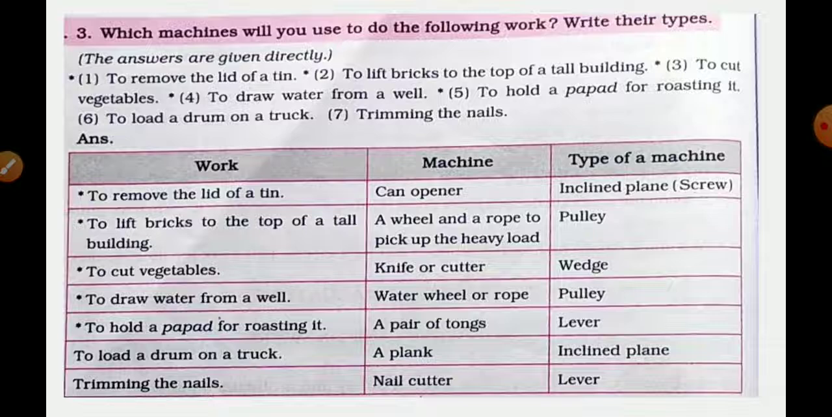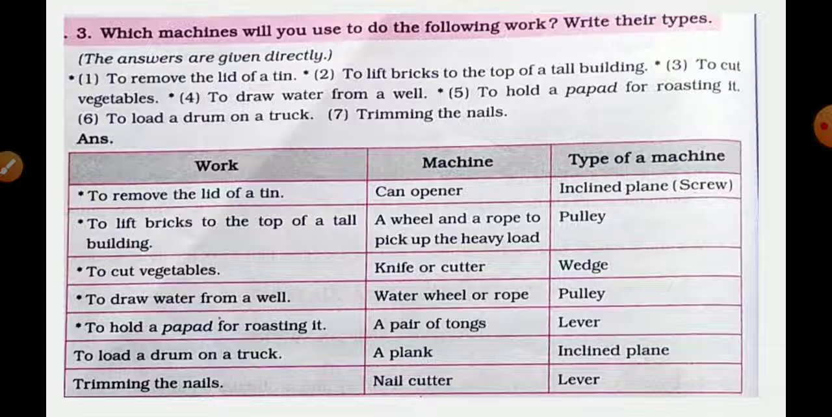Sixth one, to load a drum on a truck. To load a drum on a truck, what we use? An inclined plane, right? First example we studied in this lesson. 7. Trimming the nails. What we use to trim our nails? Nail cutters. See here, work, machine, type of a machine given here. Work, to remove the lid of a tin.